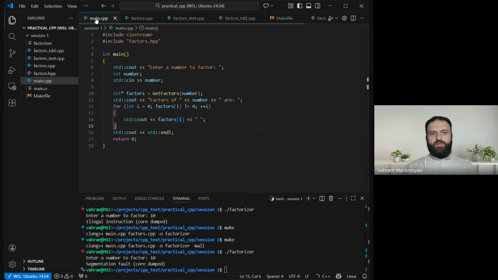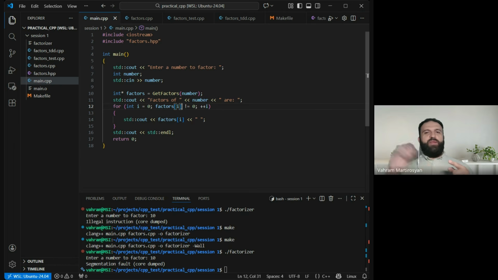So in particular, in this case, a null pointer dereferencing is handled by the operating system, and the operating system doesn't actually map that 0 address to anything real. And when you try to access it, the CPU is raising an exception saying that I don't know where this pointer points to, okay?